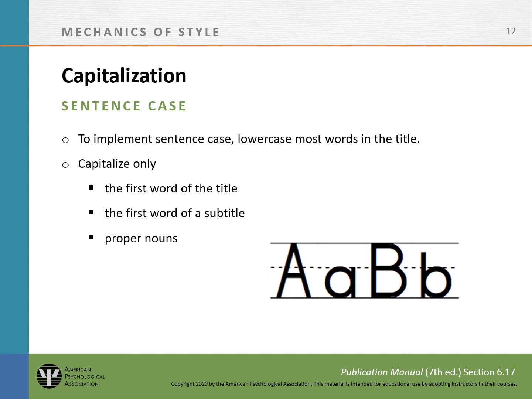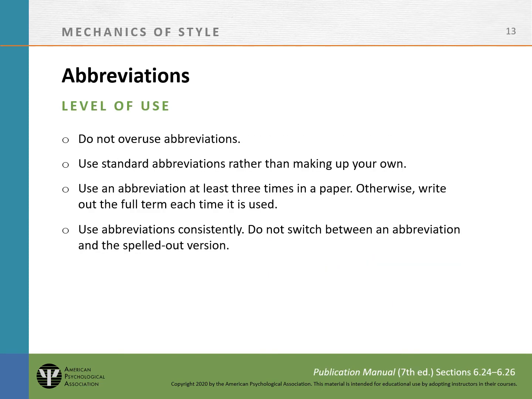Be aware of how many abbreviations you have in your paper. Overuse of abbreviations can make writing hard to understand. Underuse of abbreviations also has its problems. It can make writing less clear because readers may not remember what an abbreviation used infrequently means. So don't overuse abbreviations. Use standard abbreviations rather than making up your own.